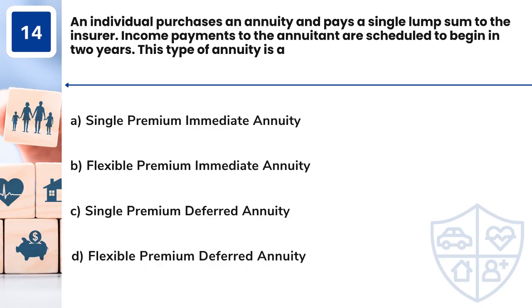Question 14. An individual purchases an annuity and pays a single lump sum to the insurer. Income payments to the annuitant are scheduled to begin in 2 years. This type of annuity is A. Single premium immediate annuity. B. Flexible premium immediate annuity. C. Single premium deferred annuity. D. Flexible premium deferred annuity.